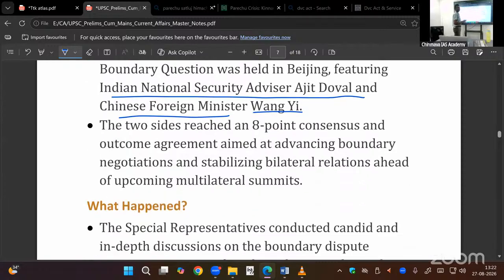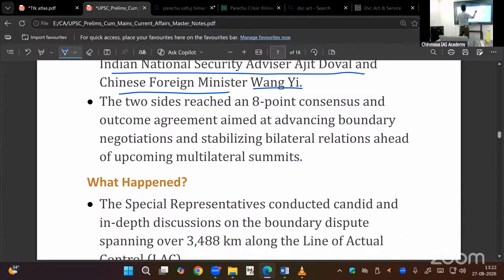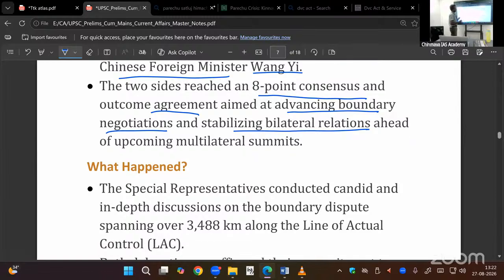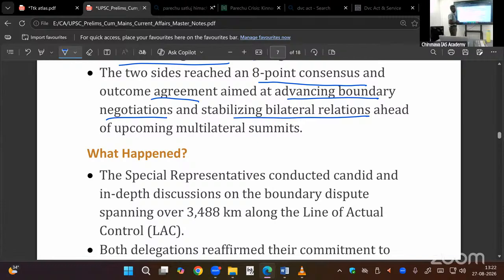Names are not important, but you should know while attending the interview. 8-point consensus and agreement. We are going to advance boundary negotiations to the next level. If we do that, our bilateral relation will be stabilized. Okay, so that is important.